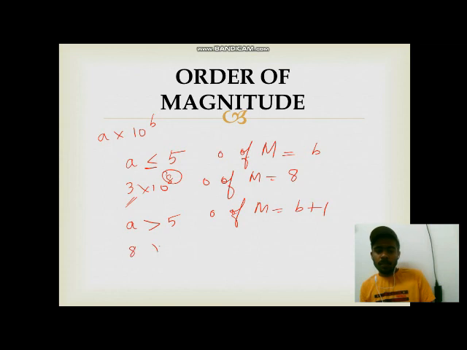Suppose they have given 8 into 10 power 8. The 8 is greater than 5. So the order of magnitude is 8 plus 1, that is 9.